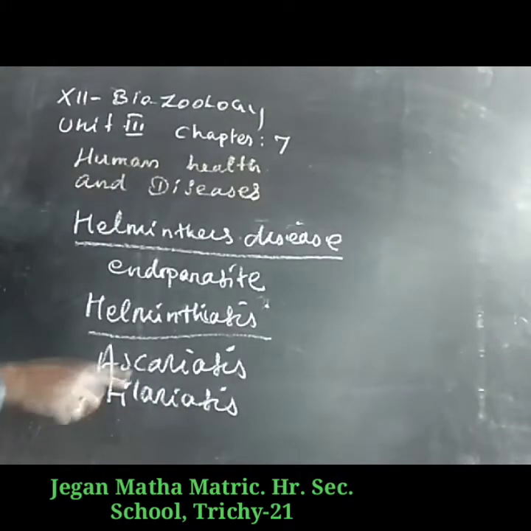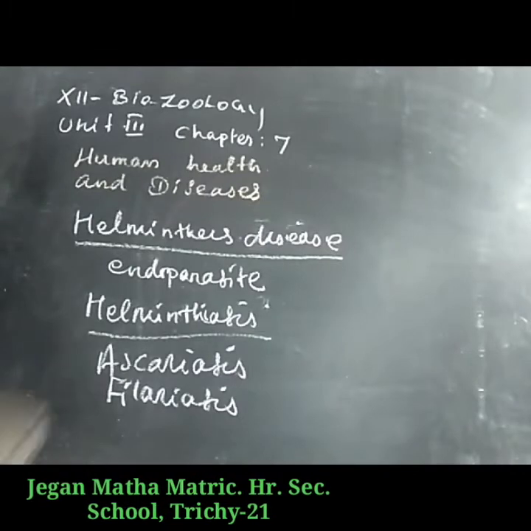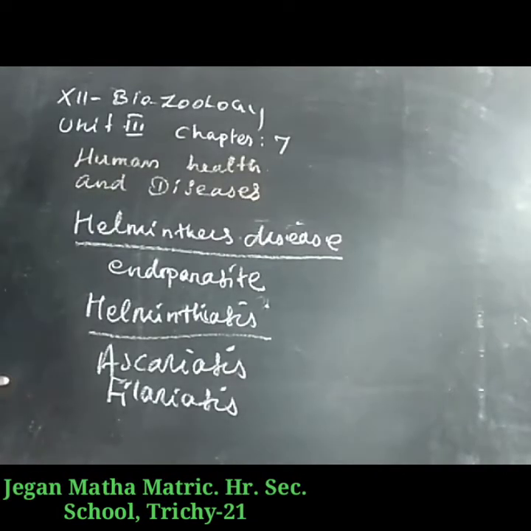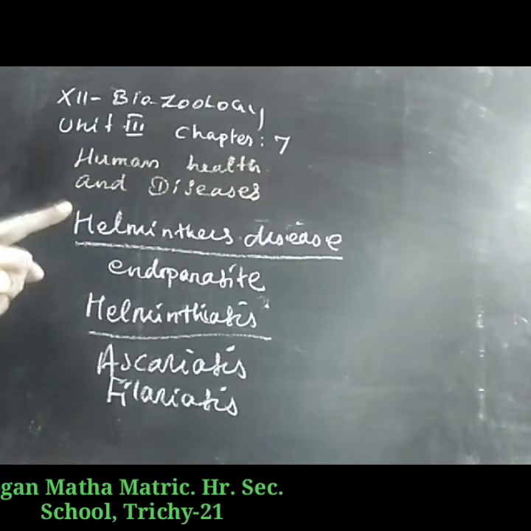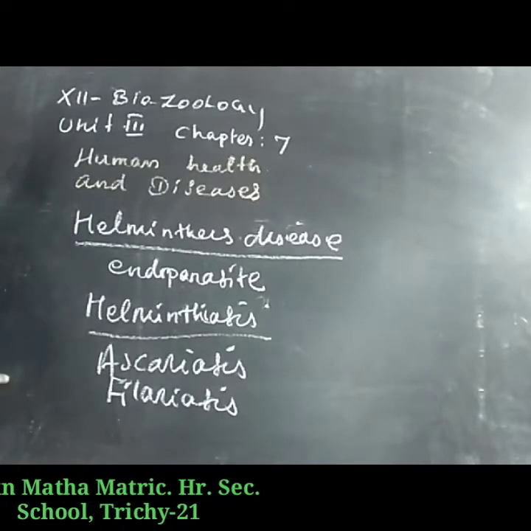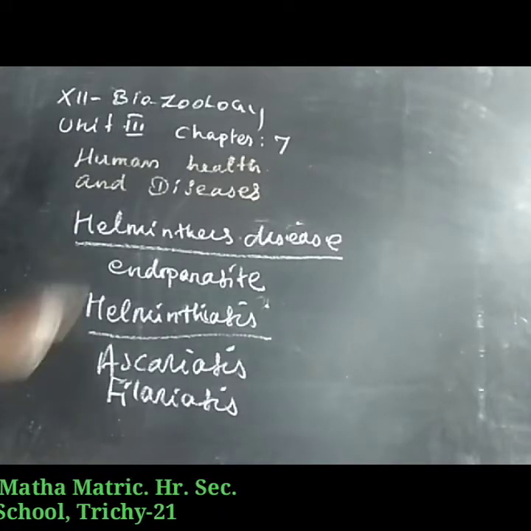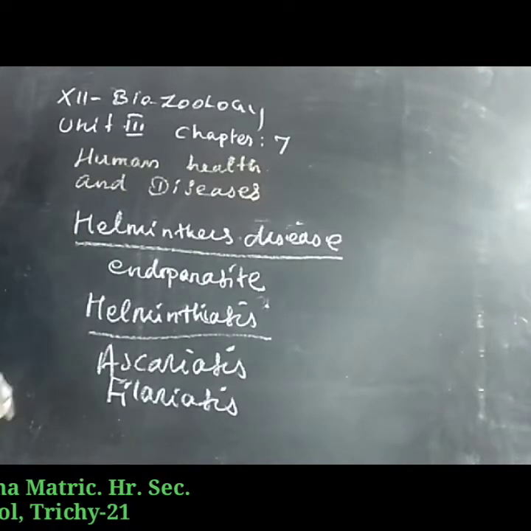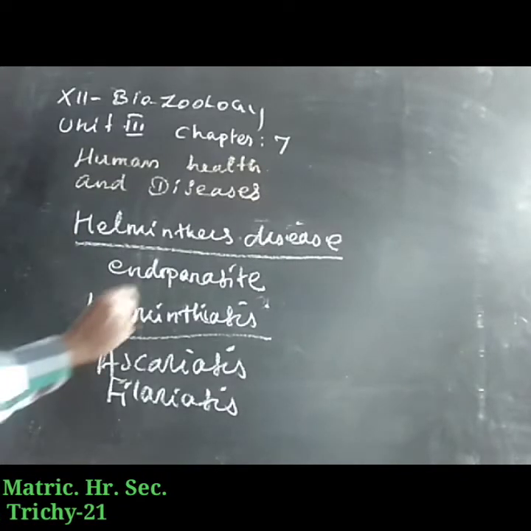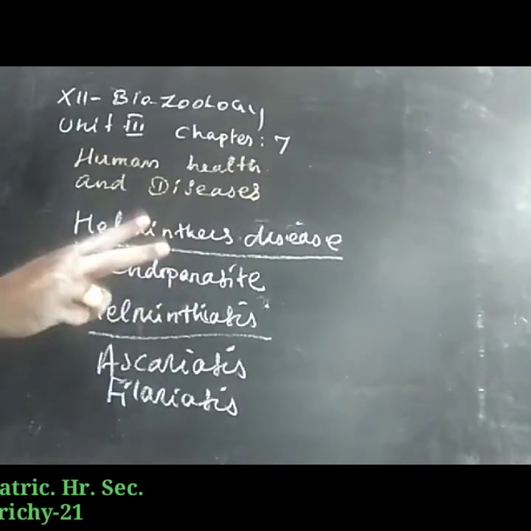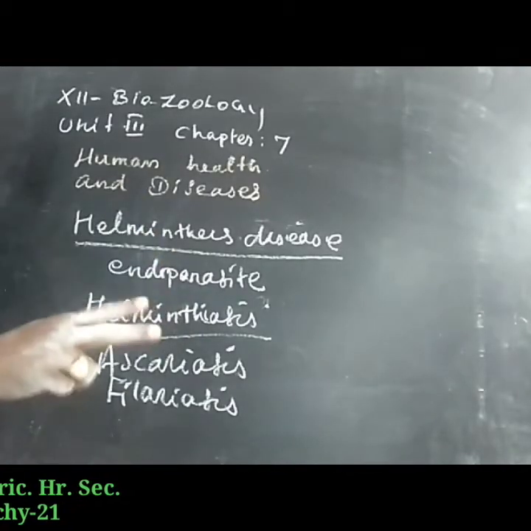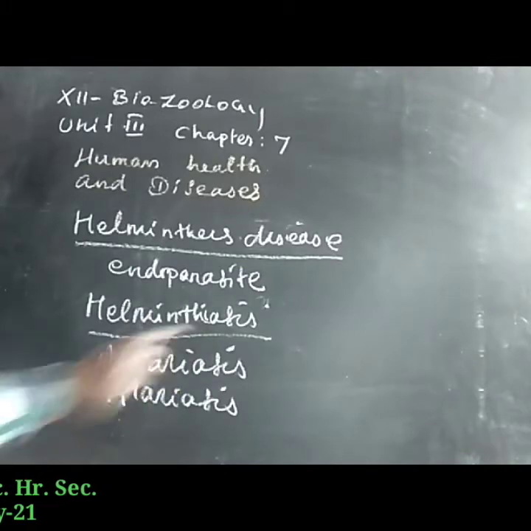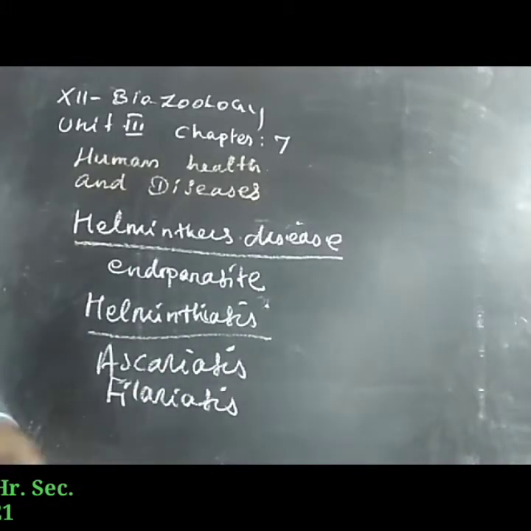So, two important diseases caused by the helminthes. The helminthes are endoparasites. They occur in the gut and in the bloodstream of the human being. One is called ascariasis and the other is filariasis.